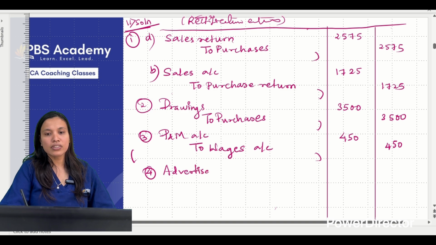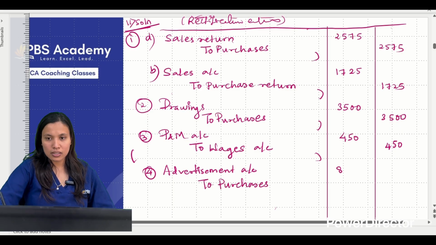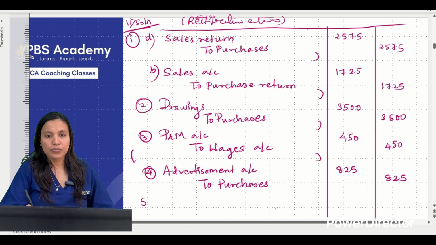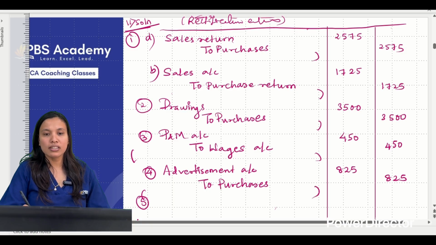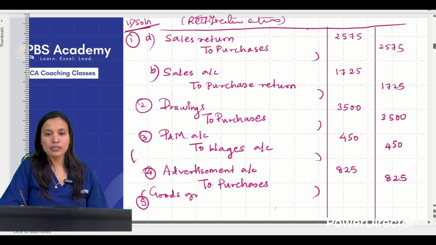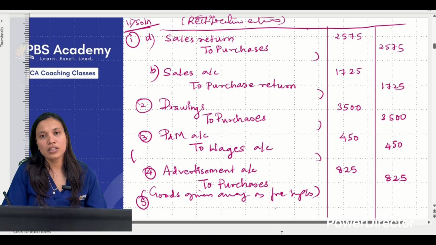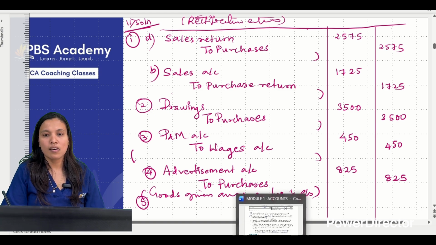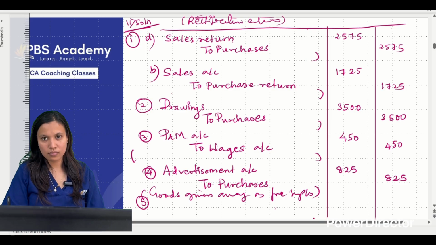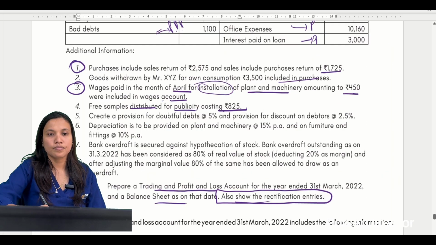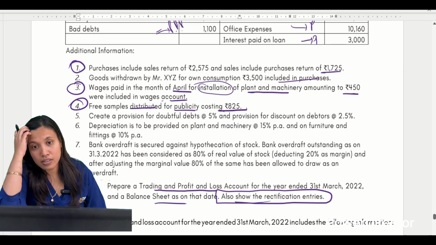What we have to do? Goods given away as samples, advertisement account to purchases. Correct? Goods given away. So it is advertisement to purchases, 825. Just need to write goods given away as free samples. So what is the narration? Goods given away as free samples. Okay. Next one. Okay, we did the rectification entries.